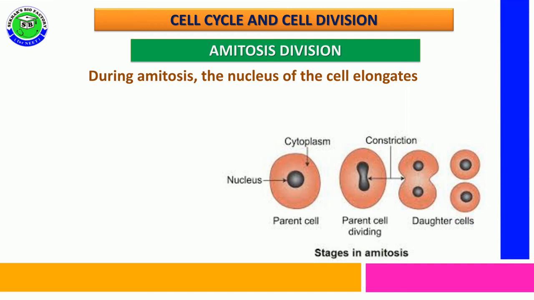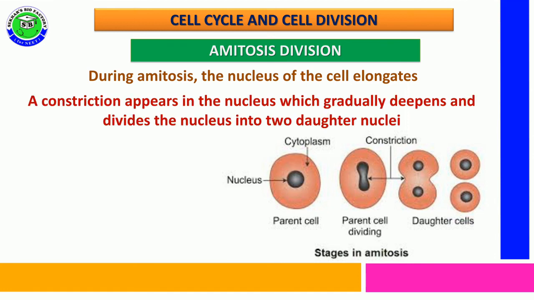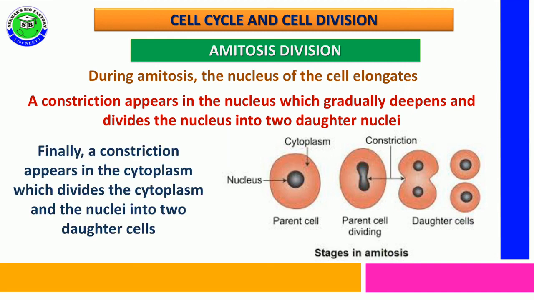So first the nucleus elongates, becomes dumbbell shaped and forms a constriction. A constriction appears in the nucleus and gradually deepens and divides the nucleus into two daughter nuclei.